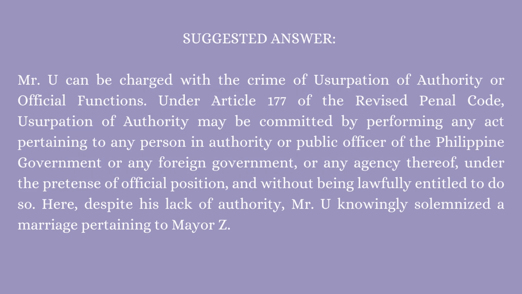Suggested answer. Mr. Yu can be charged with the crime of usurpation of authority or official functions. Under Article 177 of the Revised Penal Code, usurpation of authority may be committed by performing any act pertaining to any person in authority or public officer of the Philippine government or any foreign government or any agency thereof under the pretense of official position and without being lawfully entitled to do so. Here, despite his lack of authority, Mr. Yu knowingly solemnized the marriage pertaining to Mayor Z.